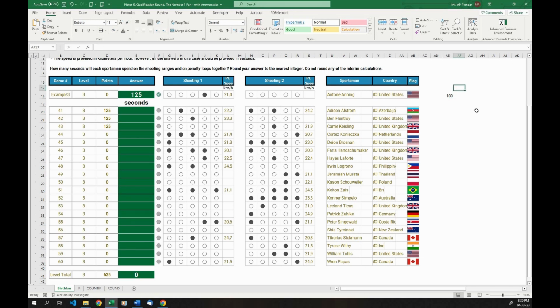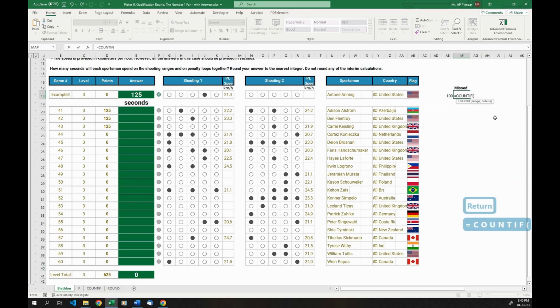Then I want to know missed. Okay, so let's make that bold. If we take a look at this, Excel shows it to us as a white dot or a black dot. But if you double click on it, you'll see a white dot contains the number 10. This one also contains the number 10, and the black block contains the number 0. So what I want in my missed is to count if this range is equal to the number 0.